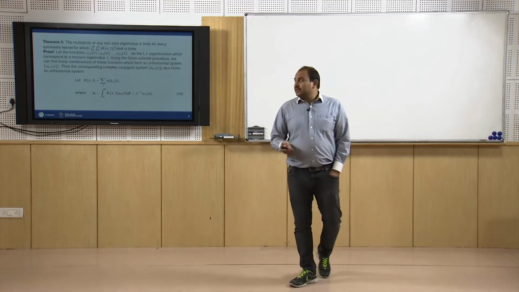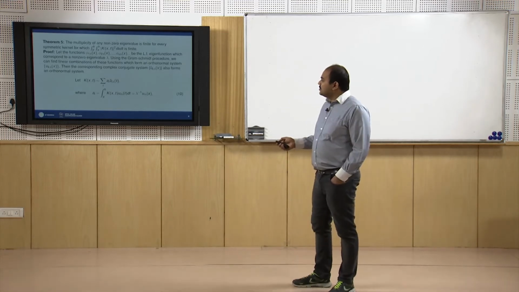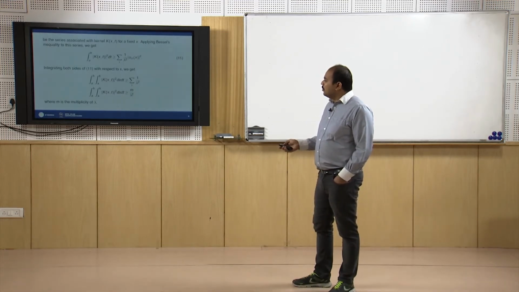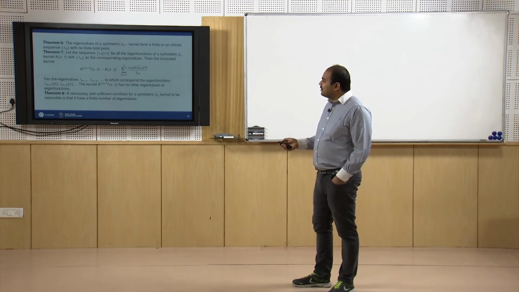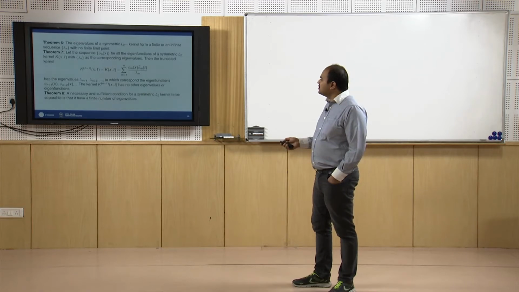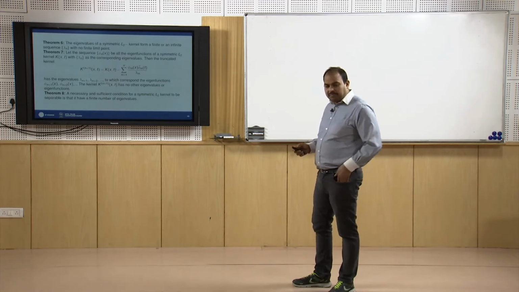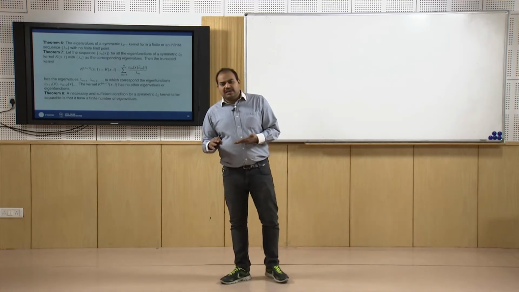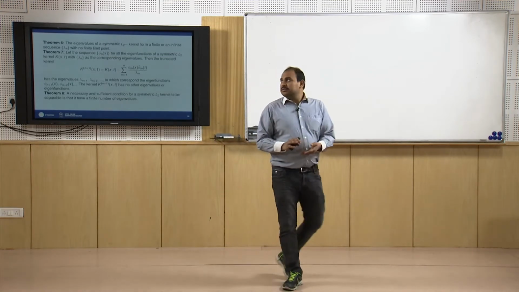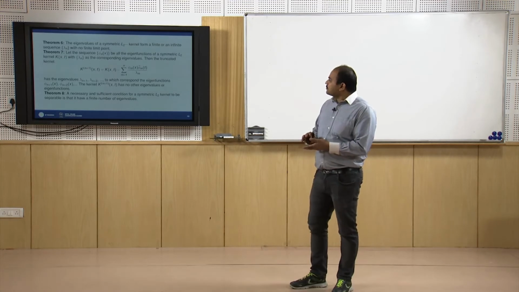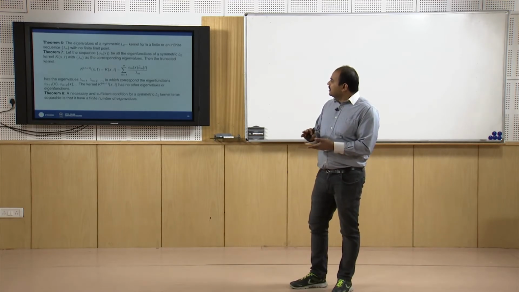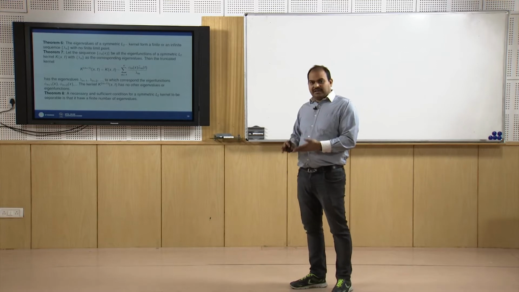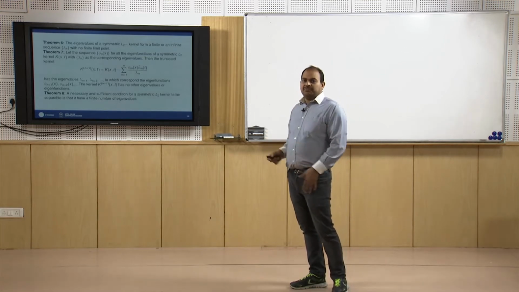Now let us utilize the proof of theorem 5 to prove one more result, which says that the eigenvalues of a symmetric L2 kernel form a finite or an infinite sequence with no finite limit point. It means that if the sequence is finite, then no problem, but if it is infinite, then we don't have a finite limit point, so they will converge to infinity.